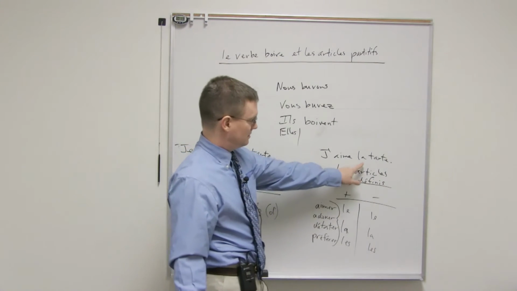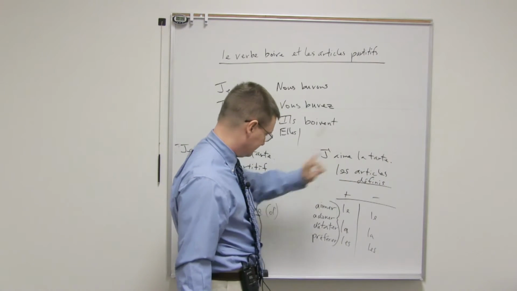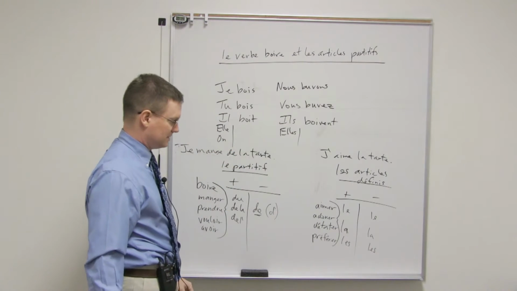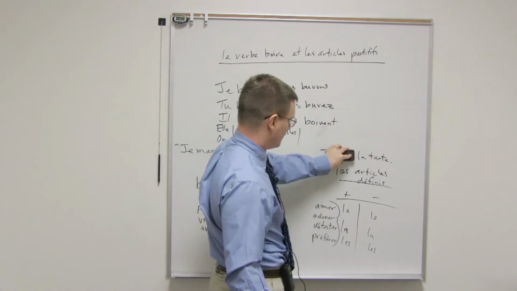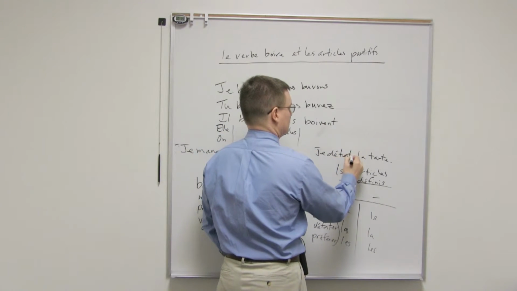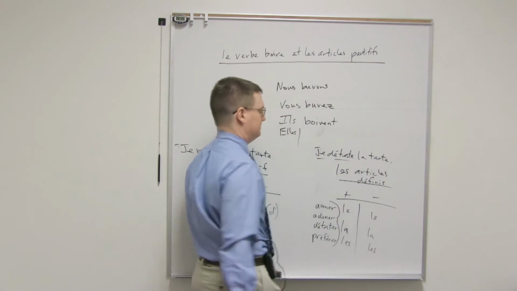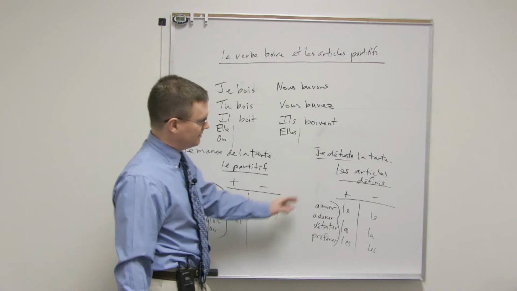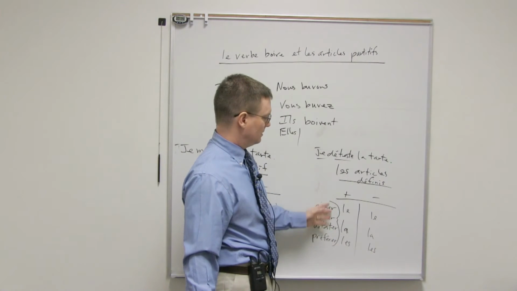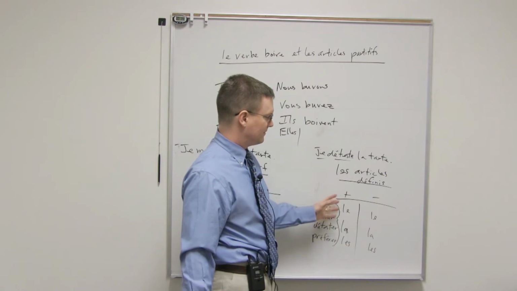Notice here, the definite article with a preference verb. And here it's just an unspecified quantity. It's not specific. I hate the pie, of course, would be je déteste la tarte. Now this could mean I hate the pie, or I hate pie in general. It's just that with a preference verb you use the definite article.